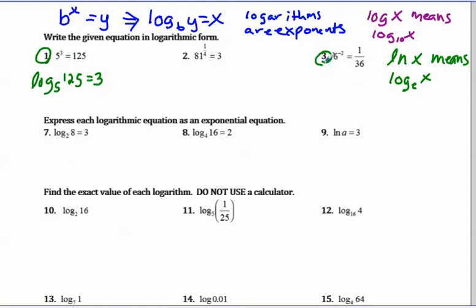In problem 3, the same thing. It's going to be log base 6. These two switch places, so next comes 1 over 36. And the answer to your log is the exponent.